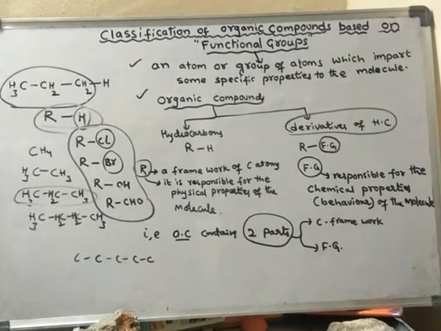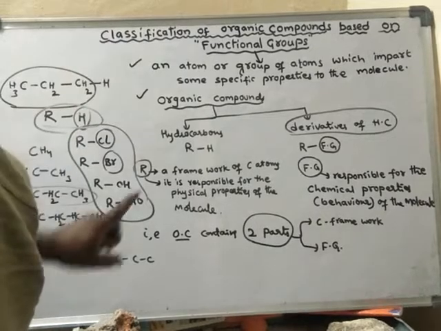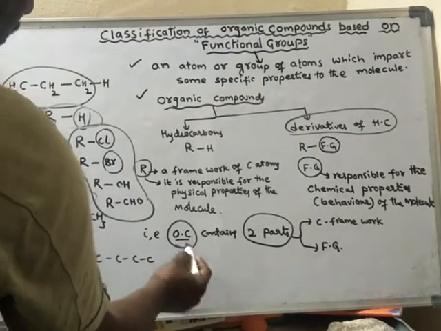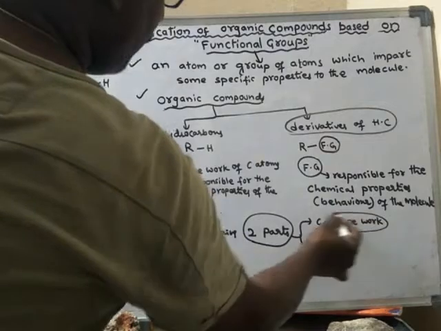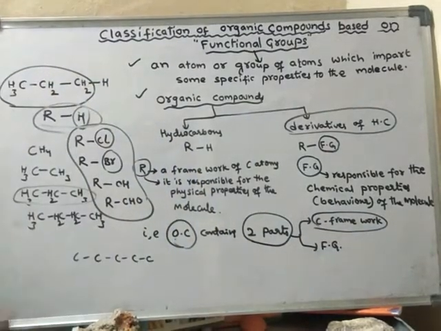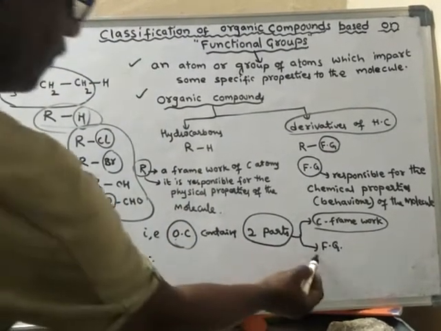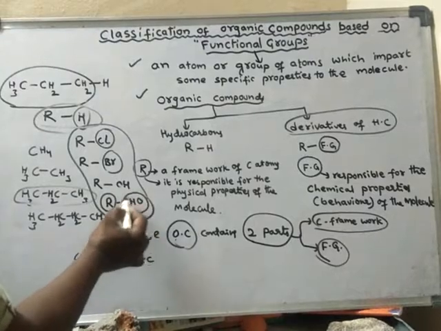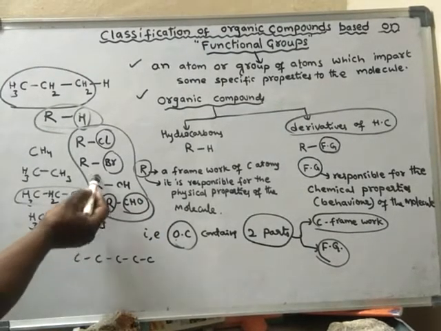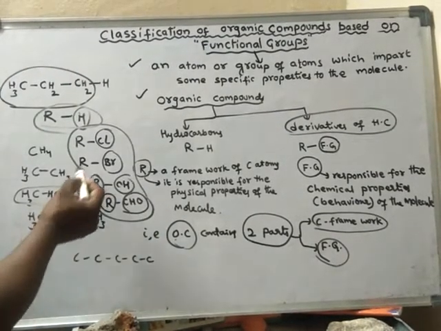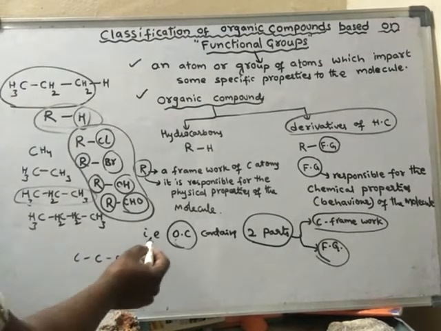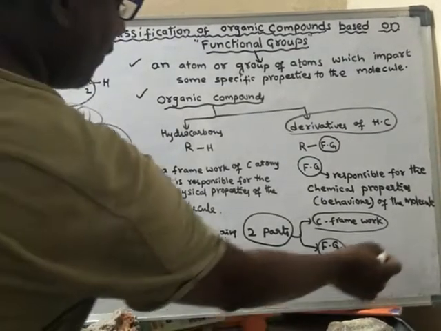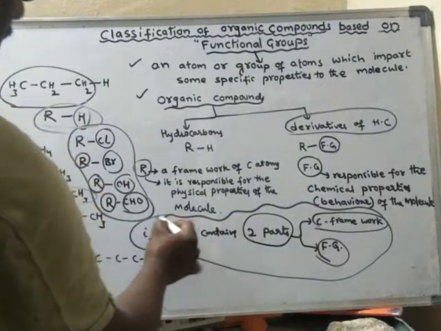So if I write an organic compound, it mainly contains two parts: one is the carbon framework, and another is the functional group part. Generally all the derivatives of hydrocarbons are written like this.